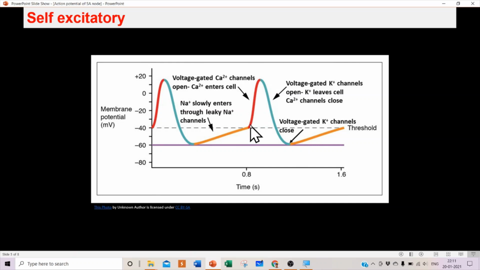Calcium rushes into the cell, and because of the positive ion influx the cell potential goes from minus to plus 20, and there will be closure of the voltage gated calcium channel and opening of the voltage gated potassium channel. The cell loses positive ions and brings the membrane potential back to the resting membrane potential. So this phenomenon will go on in the SA node.